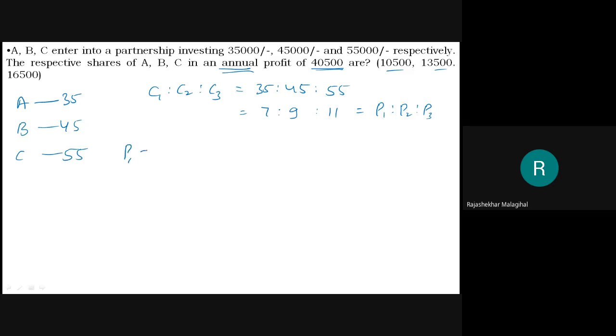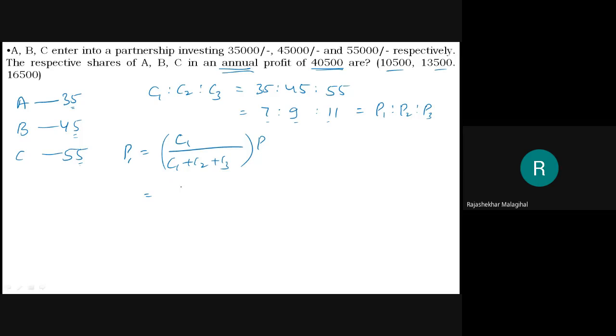Therefore, the P1 formula will be C1 divided by C1 plus C2 plus C3 into P, profit. Then C1 is the investment. You can consider 35, 45, 55, or in this ratio also you can consider. Whichever you want, you can consider. Because C1 is to C2 is to C3 is also working like 7 is to 9 is to 11.